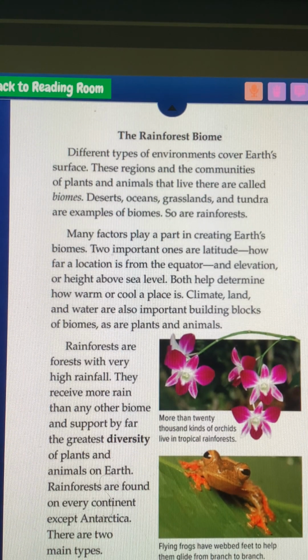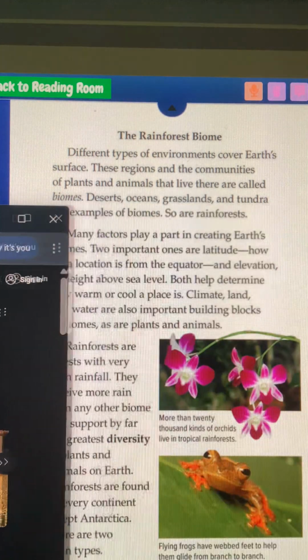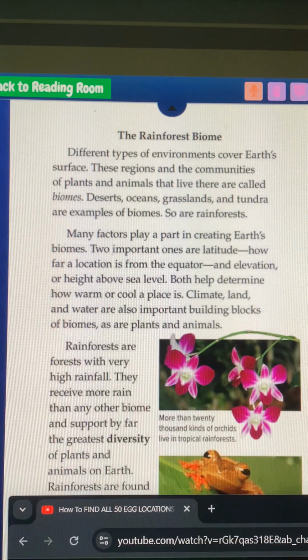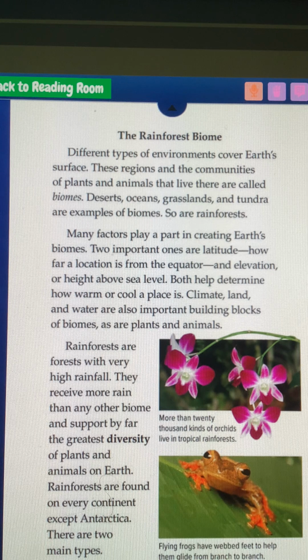The rainforest biome. Different types of environments cover Earth's surface. These regions and the communities of plants and animals that live in them are called biomes. Deserts, oceans, grasslands, and tundra are examples of biomes. So, what about a rainforest?